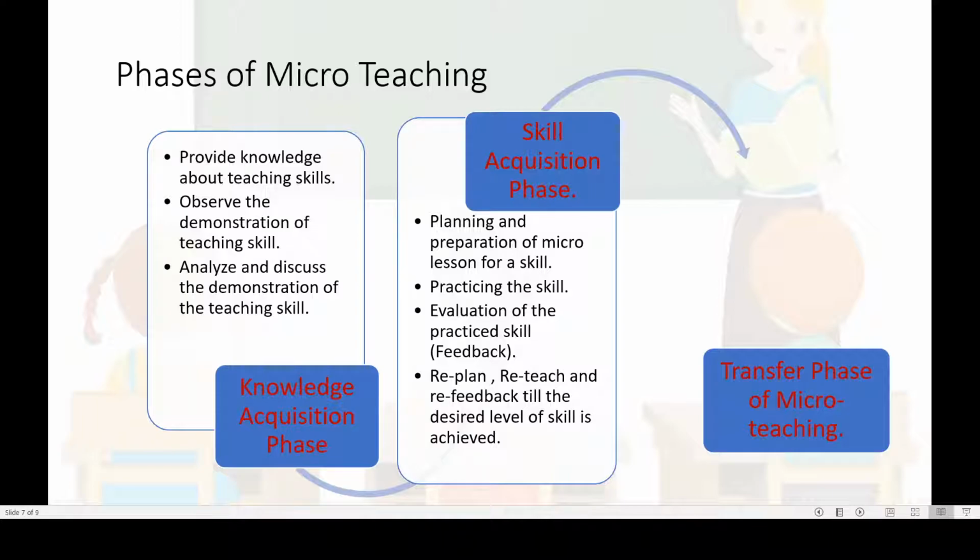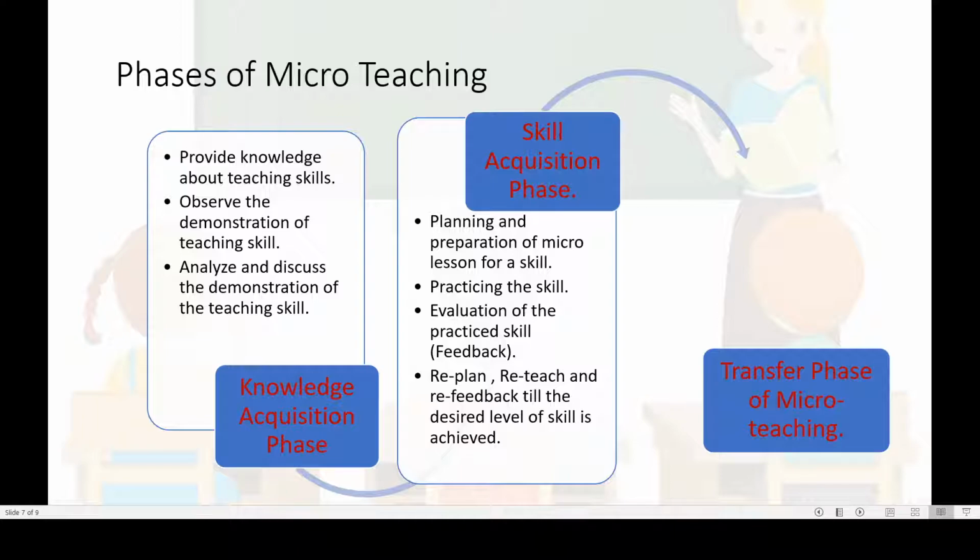Once the lesson is prepared, the next stage is to practice it. They will move from the planning stage to the teaching stage. They will teach that content based on that particular skill in front of a small group, that is, 5 to 7 peers or real students.